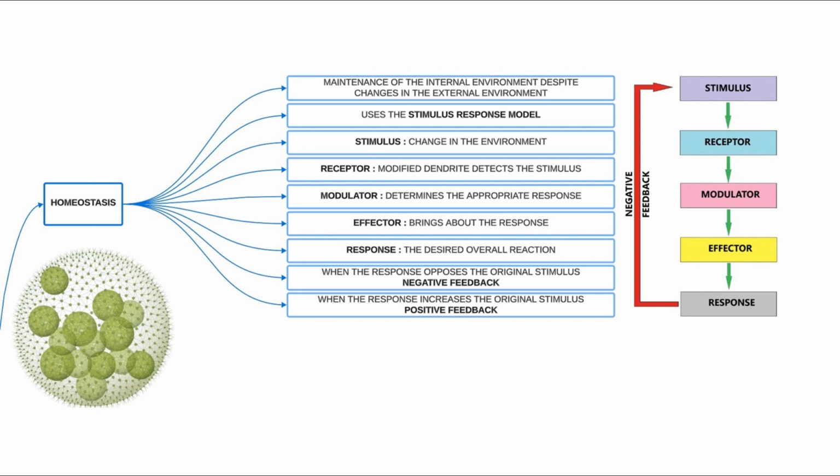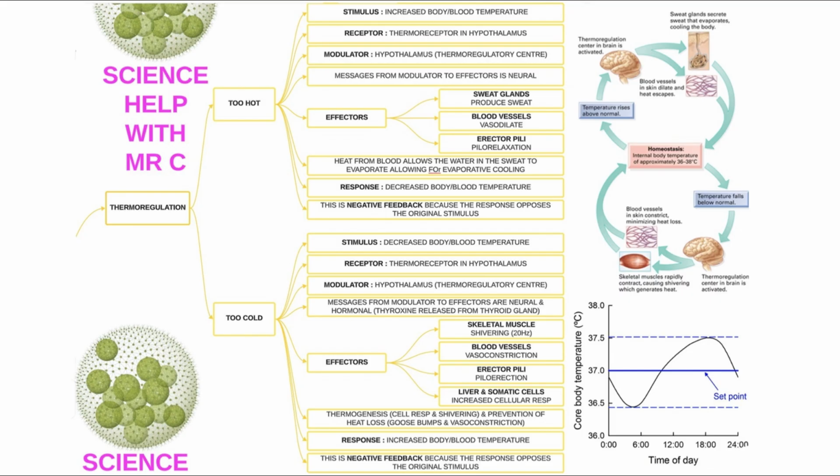When the response opposes the original stimulus, we call it negative feedback. And when the response increases the original stimulus, we call that positive feedback. Okay, now we're going to look at thermoregulation, which is how the body regulates temperature. So we'll look at what happens if the body gets too hot. The stimulus is an increased blood temperature. The receptor is a thermoreceptor in the hypothalamus. The modulator is also the hypothalamus, in particular the thermoregulatory center.